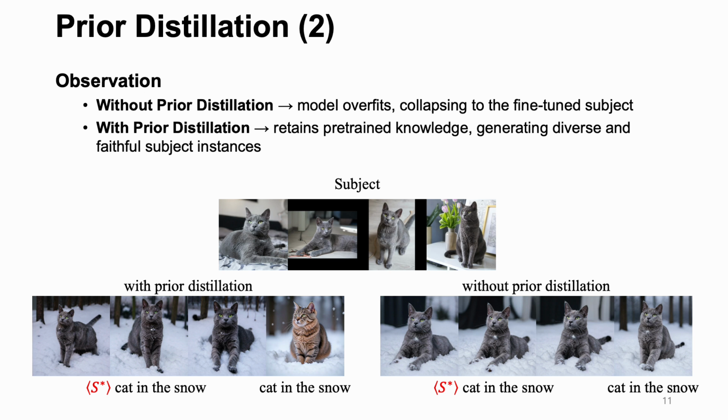As shown here, with prior distillation, the model generates diverse instances of the same subject, whereas without it, results collapse into a single overfitted look.